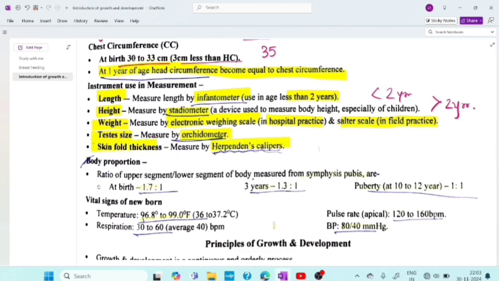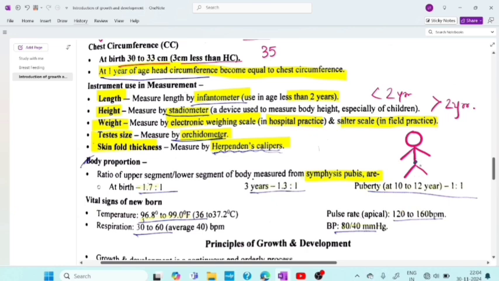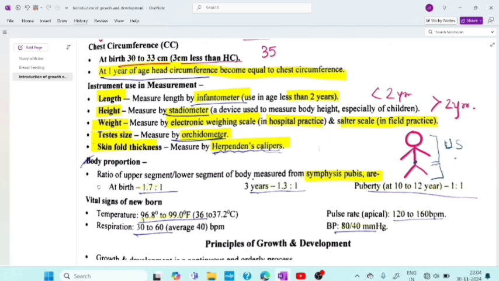Okay. Now body proportion. Ratio of upper segment to lower segment of body is measured by symphysis pubis. Pubis somewhere here. So this will be upper segment and this will be lower segment. Fine. So at birth it will be 1.7:1. At 3 years it is 1.3:1. Then at puberty, 10 to 12 years, it is 1:1.